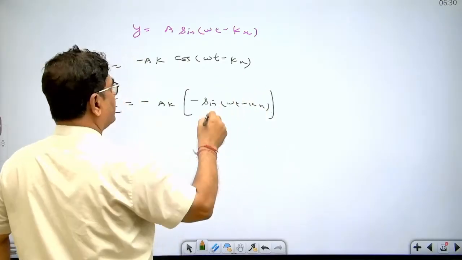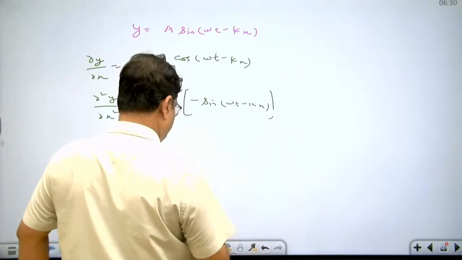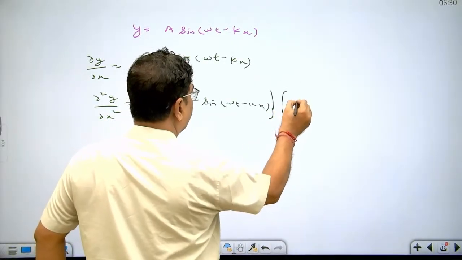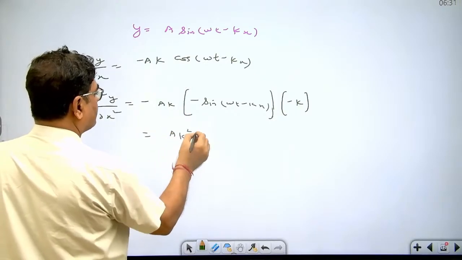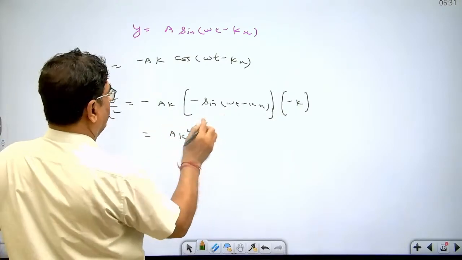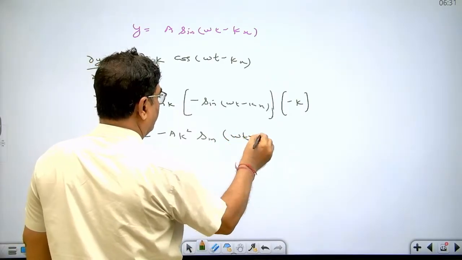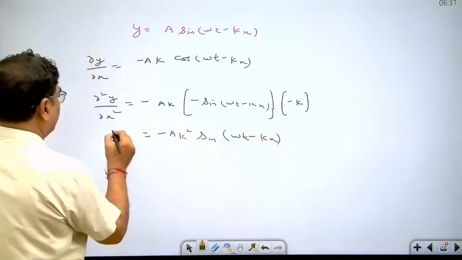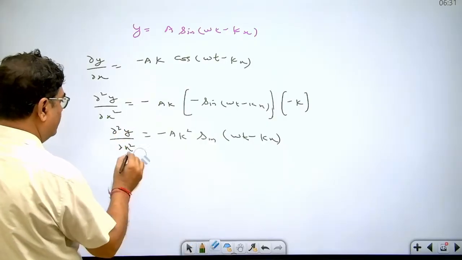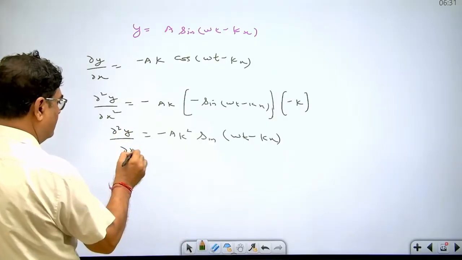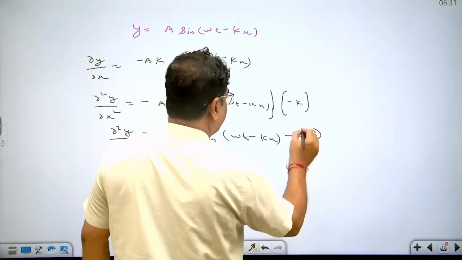And dear student, differentiation of omega t minus kx is again minus k. So we will get ak square sine omega t minus kx. This is delta 2y upon delta x square. This is, let's say, equation number 3.